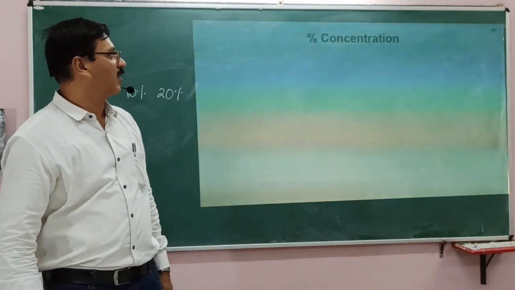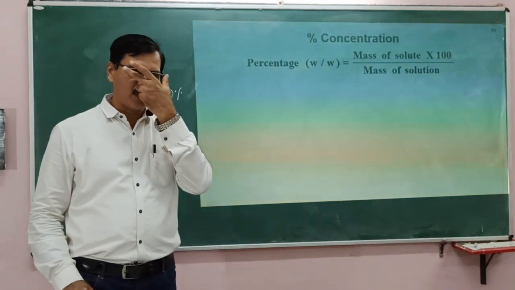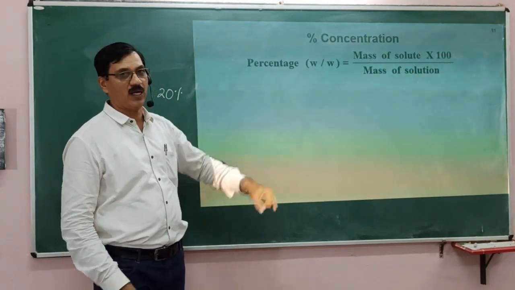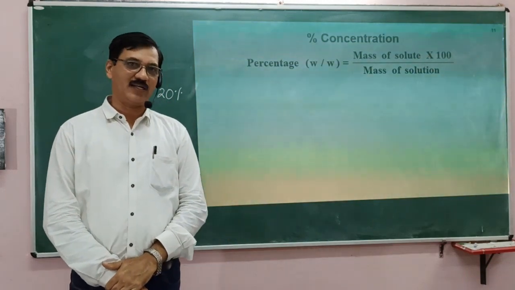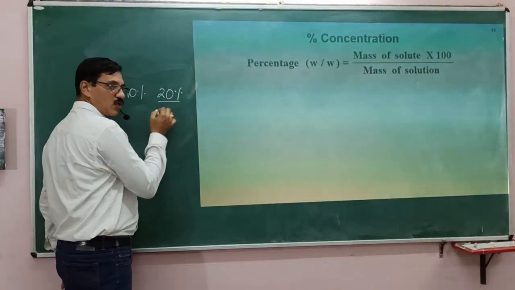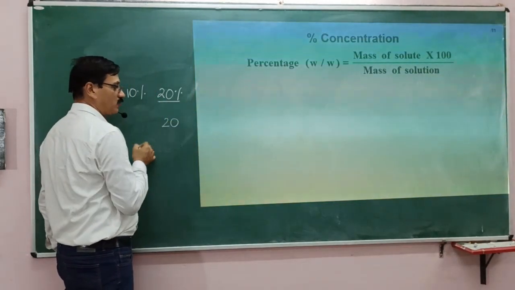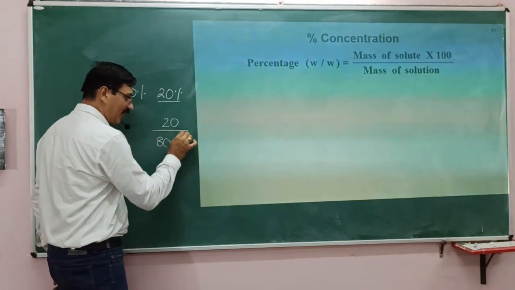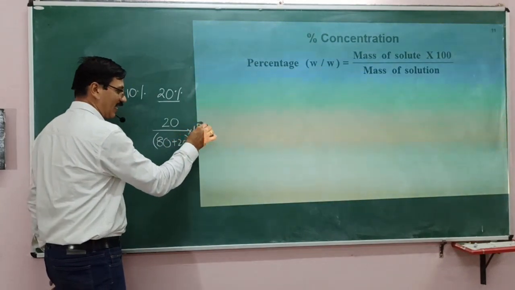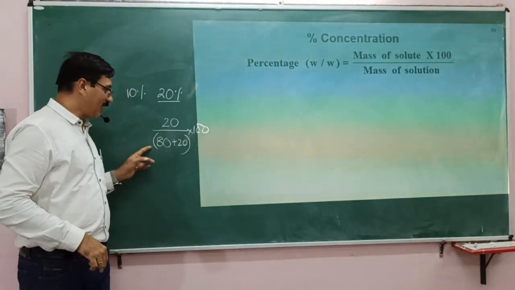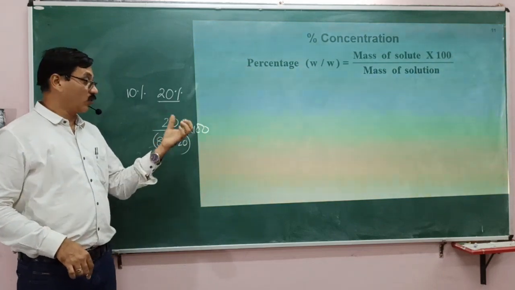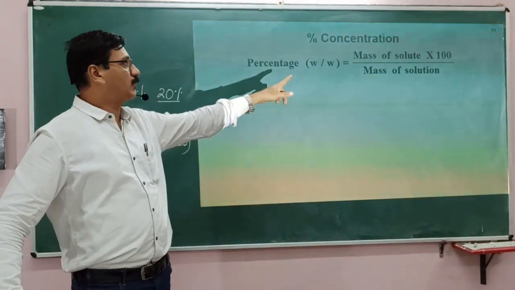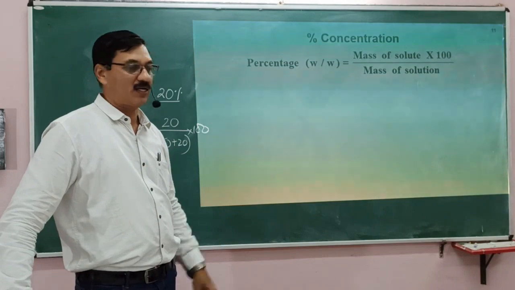Let us see one by one what the expressions are. W by W percentage, mass by mass percentage, is given by this formula: mass of the solute by mass of the solution into 100. I told you about it. A 20% solution means 20 grams in 80 grams of water. So 80 plus 20 is the total mass, into 100. This 100 and 100 get cancelled, therefore 20%. So a 20% solution is done this way, and the expression is mass of solute by mass of solution into 100.